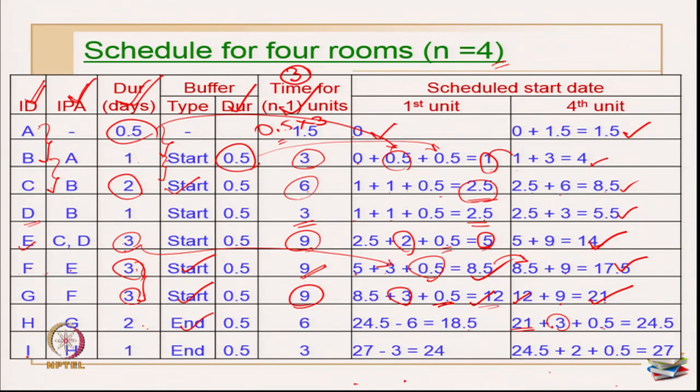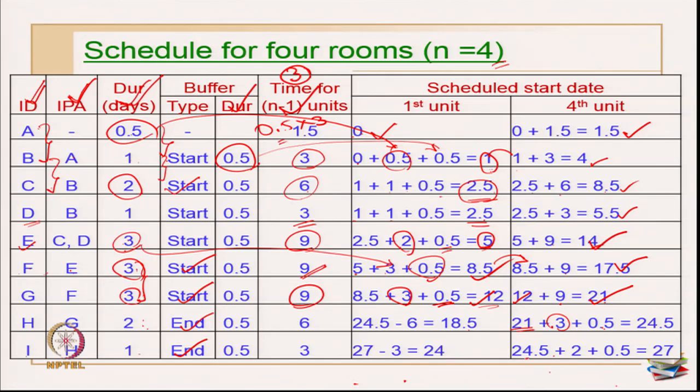The next activity is I, and the IPA is H, and if you compare H and I, this is 2 and I is only 1. So, obviously, it is a faster rate of progress and it will be finishing fast. So, again I am going to introduce an end buffer. When I am introducing an end buffer, I have to come from the last.